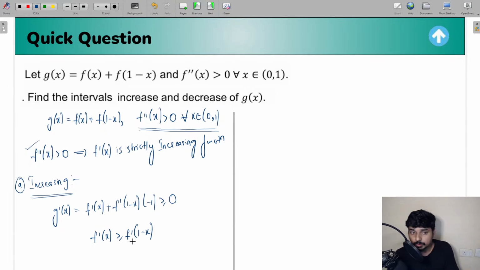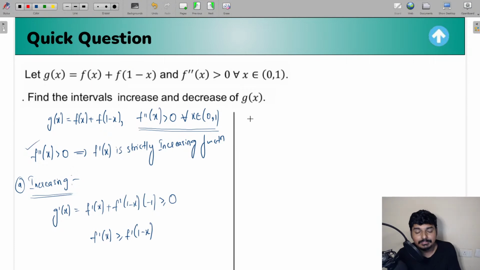Now we already know that this f dash of x is a strictly increasing function. So what does that mean? We have this logic, guys, that when x2 is greater than x1, then f of x2 is greater than f of x1 for a strictly increasing function. Yes or no? For example, let us take a random function called h of x.